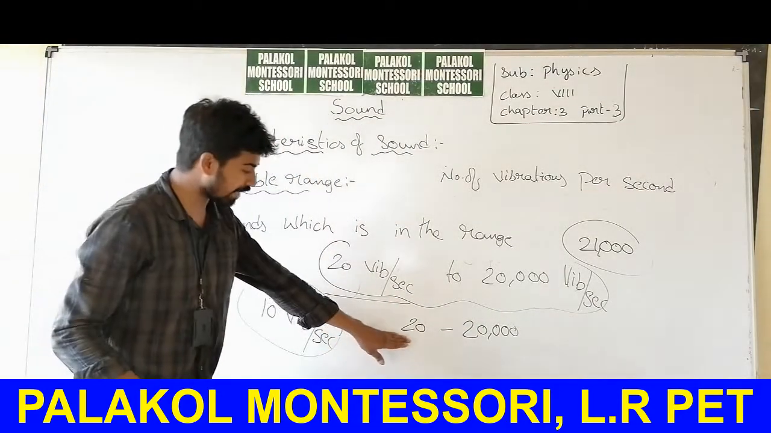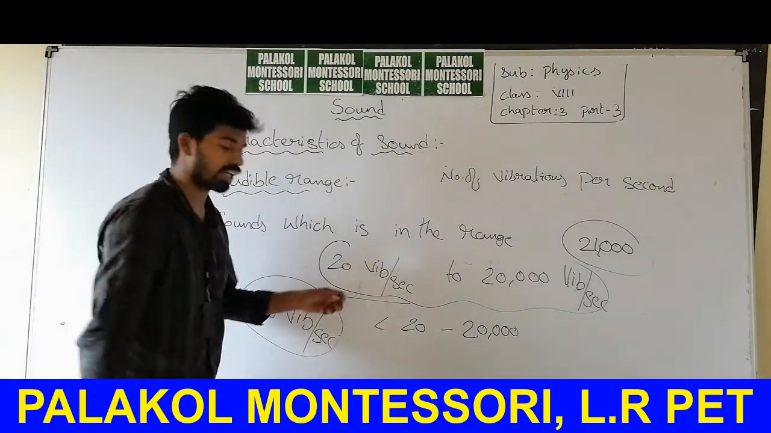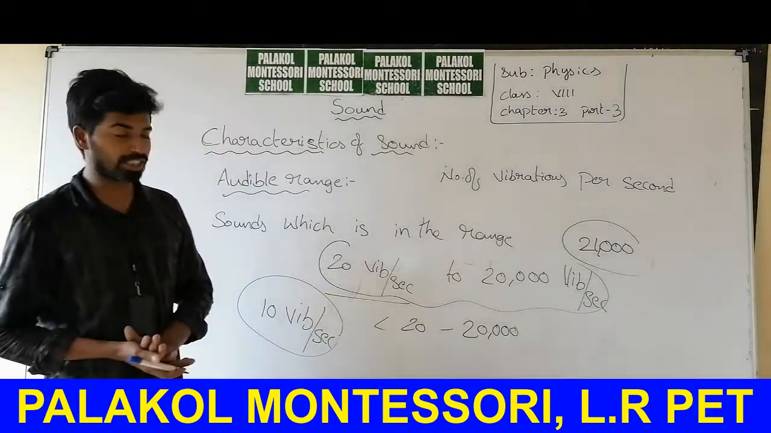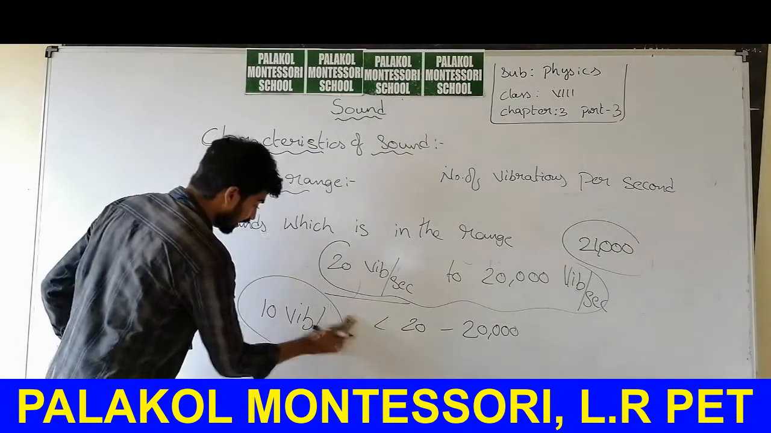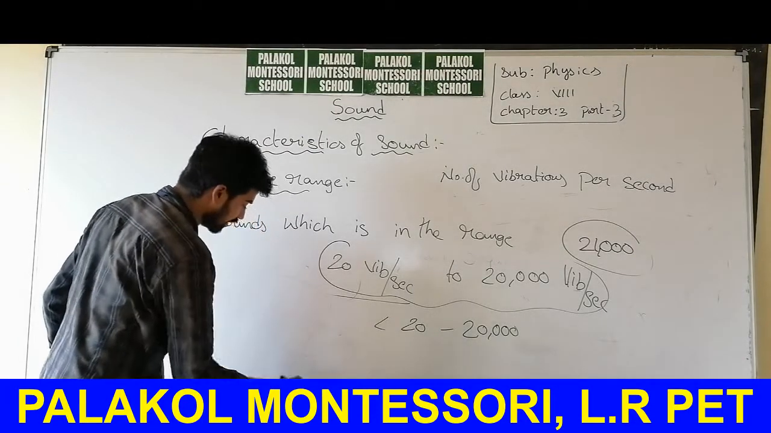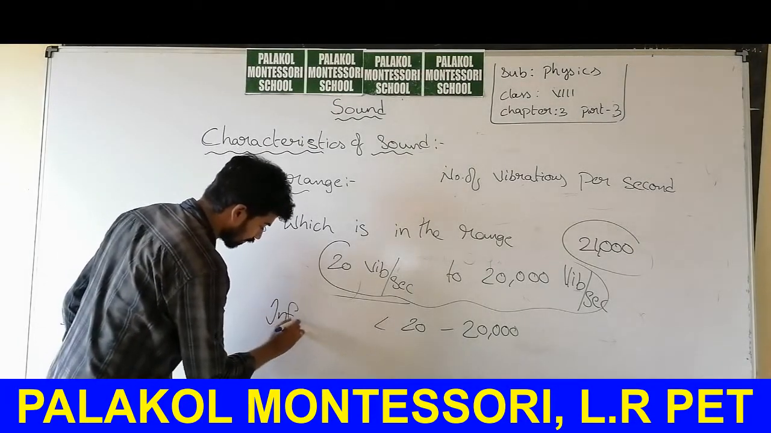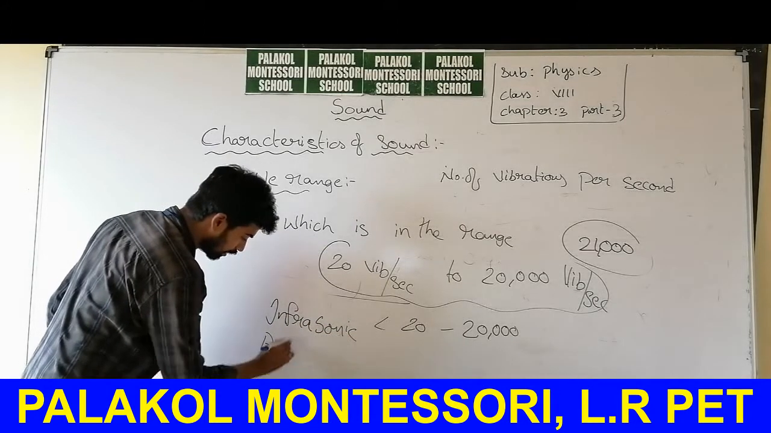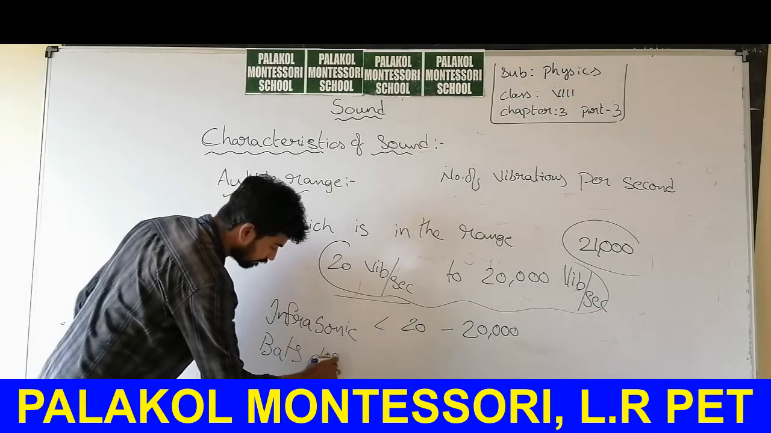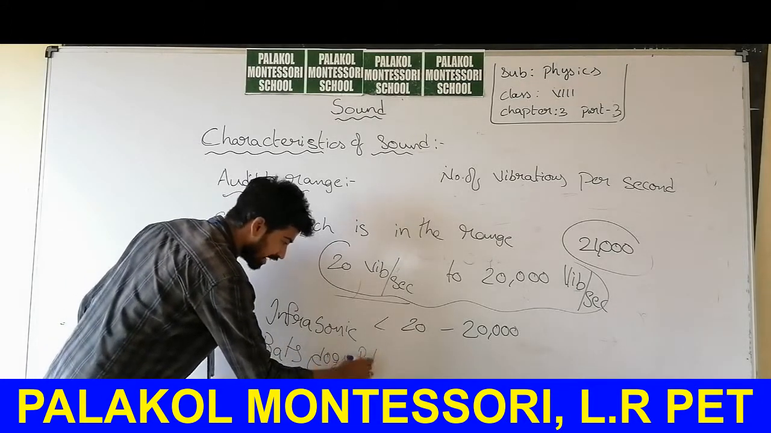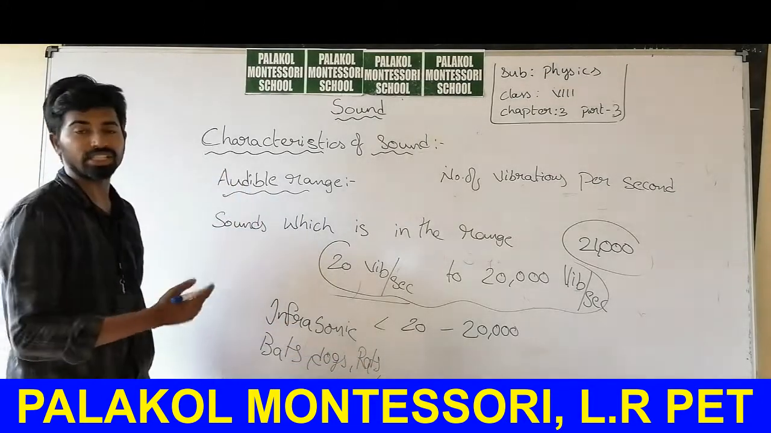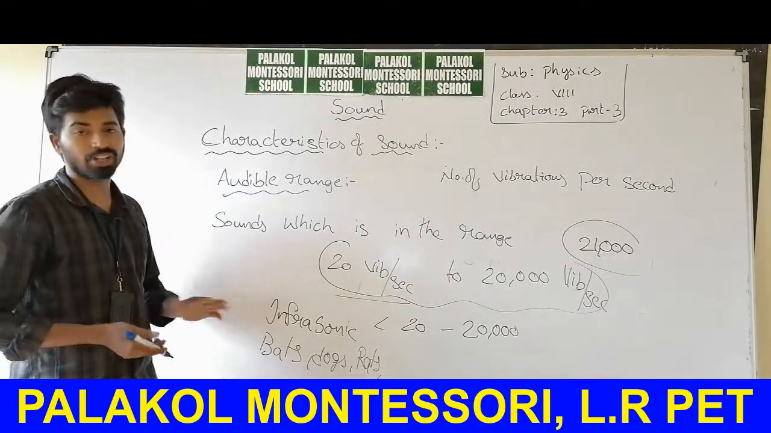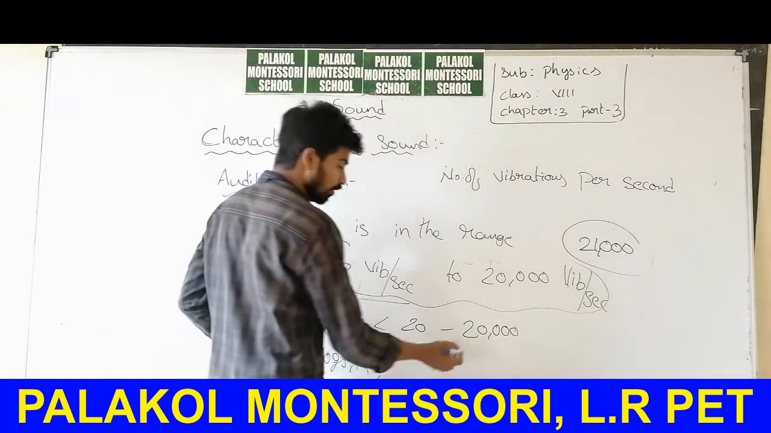Sounds having less than 20 vibrations per second are called infrasonics. These sounds can be heard by animals like bats, dogs, rats and elephants.